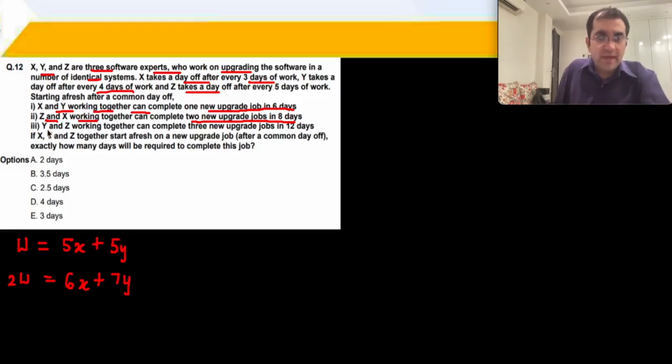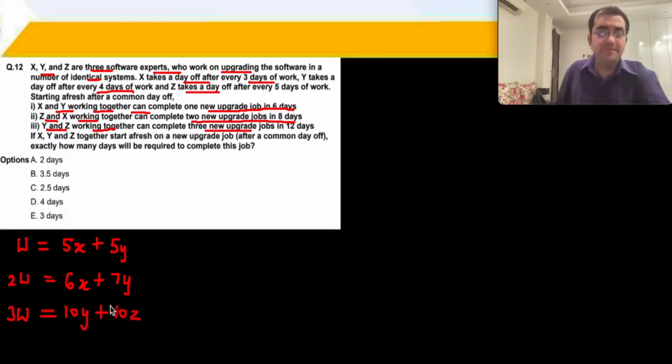And then Y and Z working together do 3 new upgrade jobs, 3W, in 12 days. X is not here. Y takes the fifth day off and the 10th day off out of 12. That means Y has worked for 10 days. Z takes the sixth day off and the 12th day off. That means he has worked for 10 days.